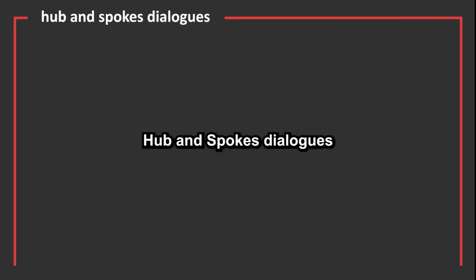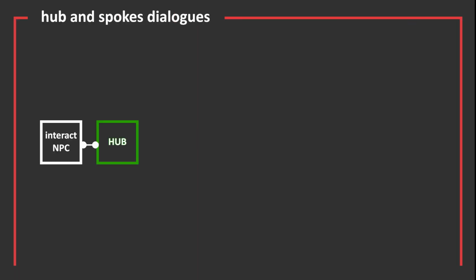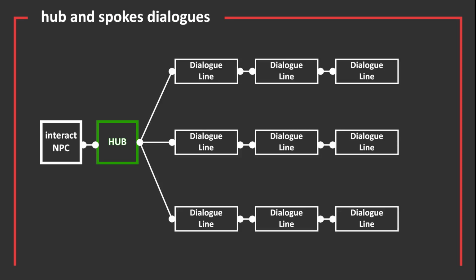Hub and spoke dialogues. With these methods, you can create a structured conversation system where players interact with an NPC and are taken to a central hub of dialogue options. From this hub, players can choose from various options that lead to different responses from the NPC.